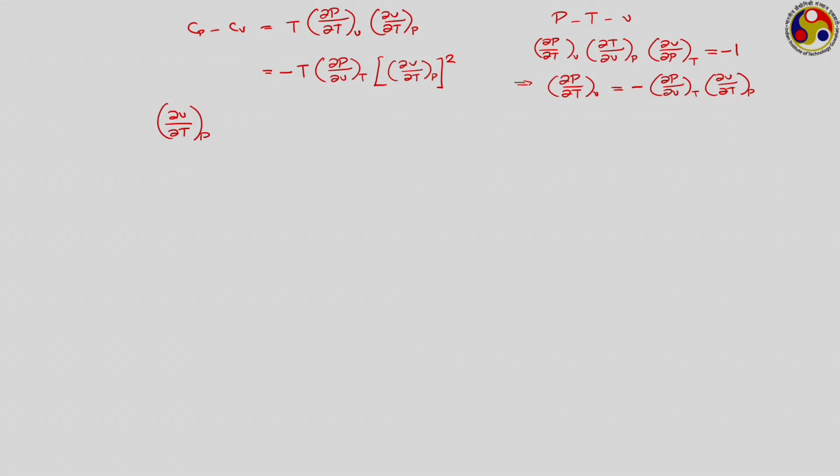This one is giving you the change in specific volume with temperature with pressure remaining constant, and therefore, this quantity or just a slightly modified version of this quantity where we divide this by specific volume, then now what we have is the change in specific volume per unit volume with temperature with pressure constant or along an isobar.